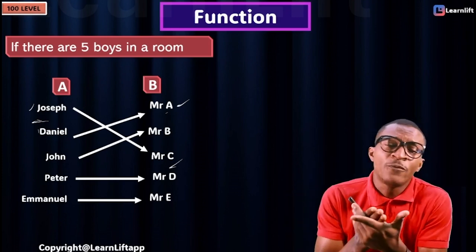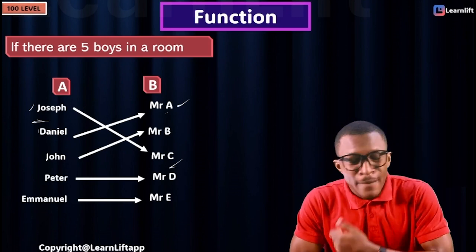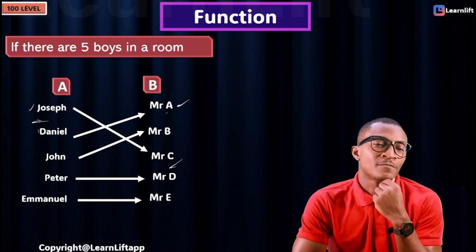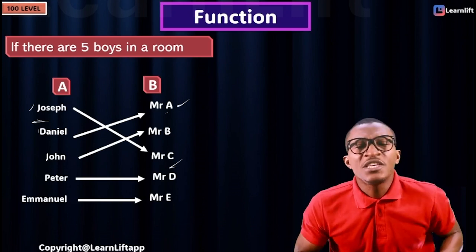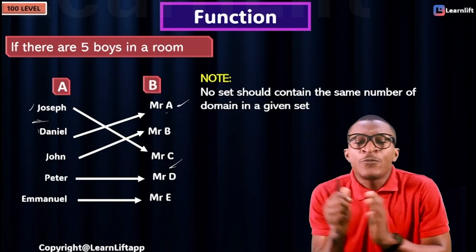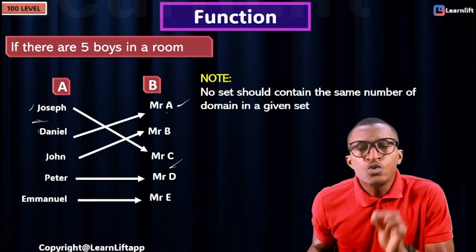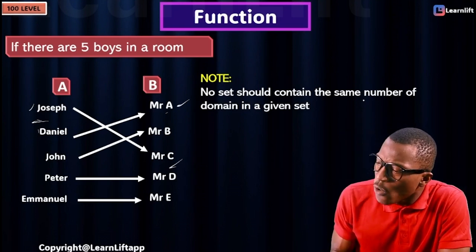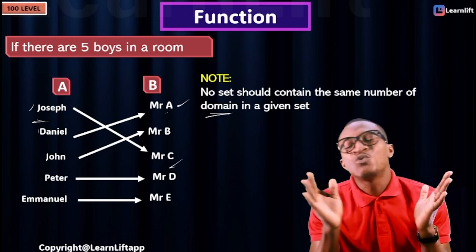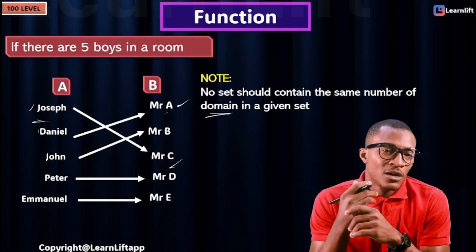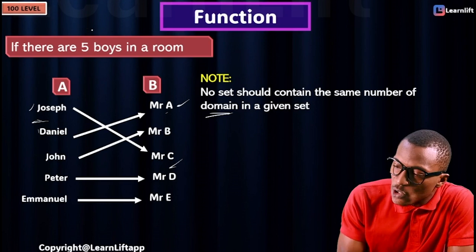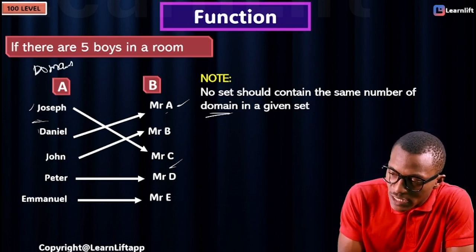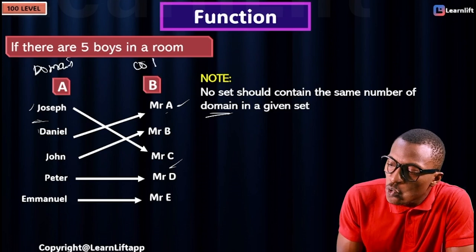So it's possible for one man to have 2 sons, but it's never possible for one son to have 2 fathers. That's where function comes in. What do we check in function? Note that in function, no 2 sets of numbers must have the same domain. Now I'm going to explain that. This part is called a domain. This part is called your codomain.